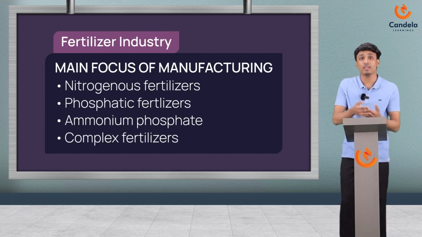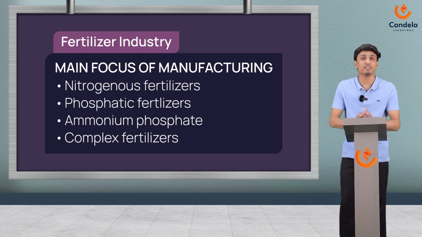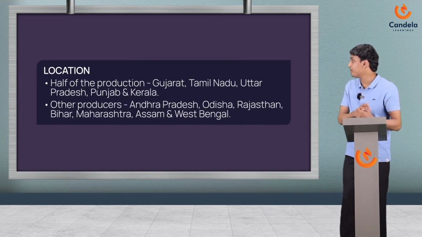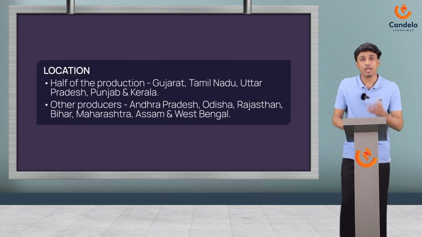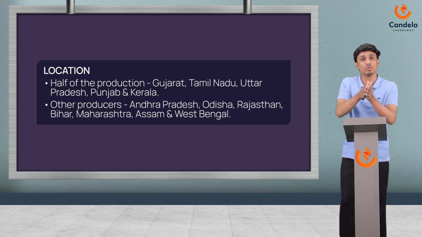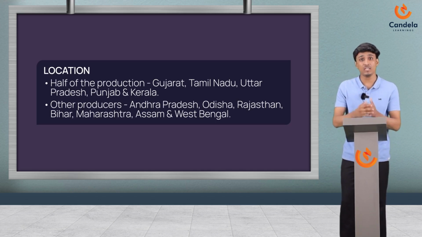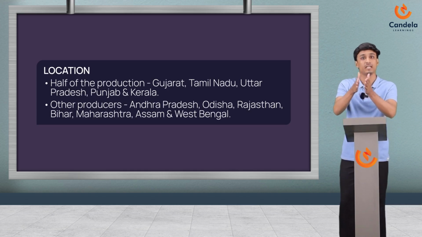See, while manufacturing, the main focus of the fertilizer industry was on nitrogenous fertilizers, phosphatic fertilizers and ammonium phosphate, and also complex fertilizers which have a combination of nitrogen, phosphate and potash. Now if we see the location, after the Green Revolution, the fertilizer industry expanded to several other parts of the country. Half of the fertilizer production comes from Gujarat, Tamil Nadu, Uttar Pradesh, Punjab and Kerala. Meanwhile, Andhra Pradesh, Odisha, Rajasthan and many other states are also significant producers of fertilizer in India.